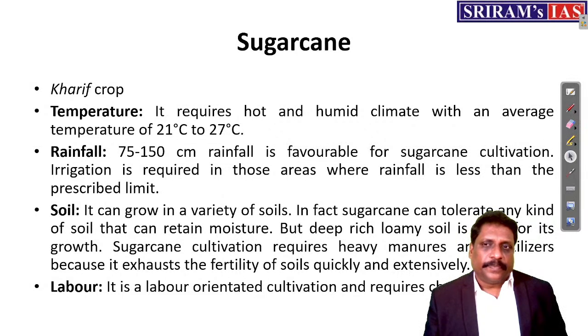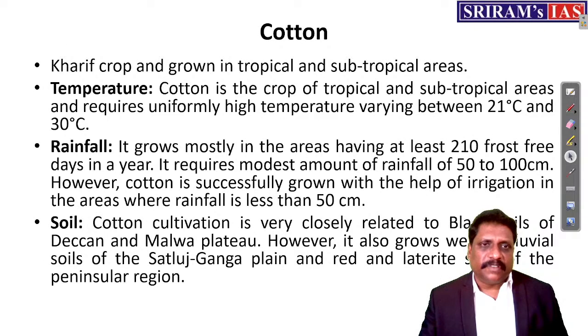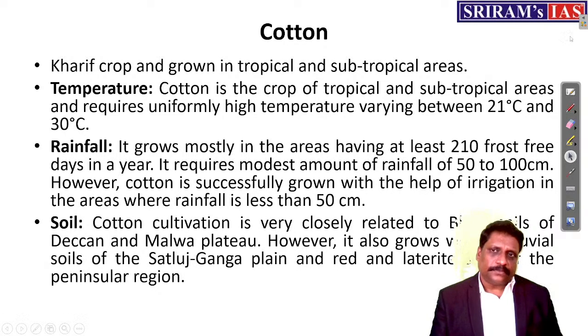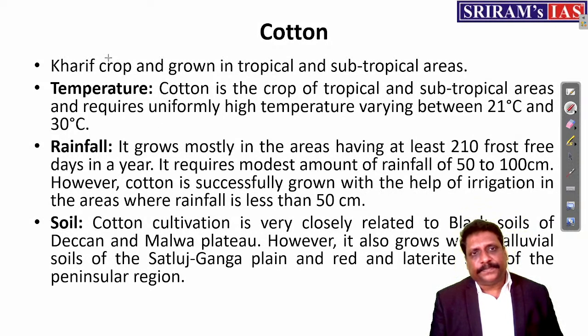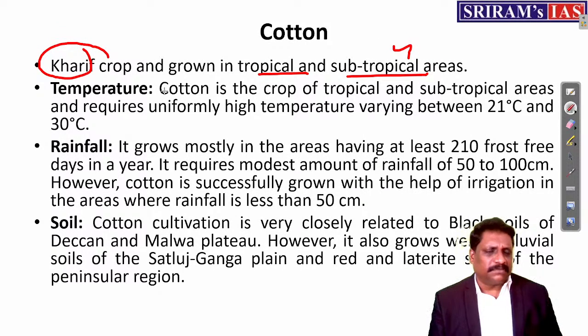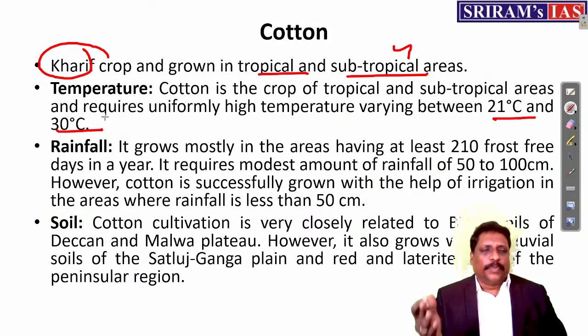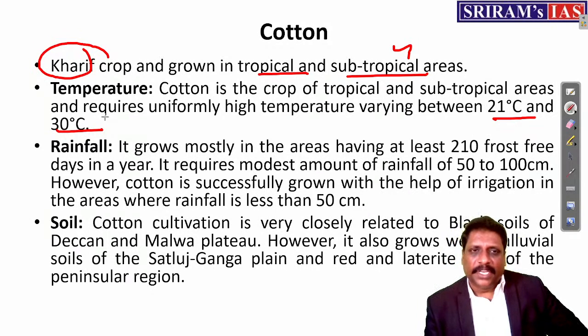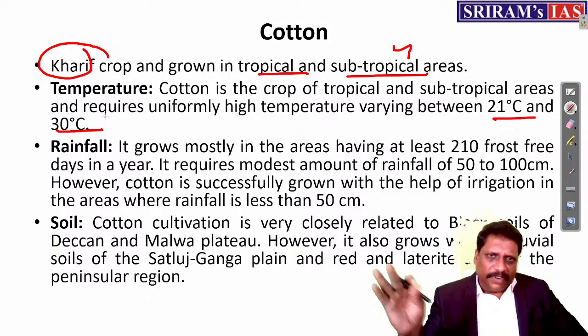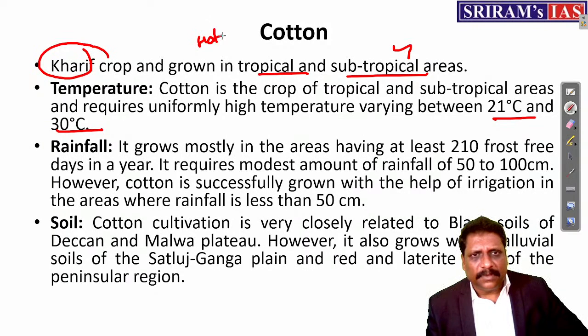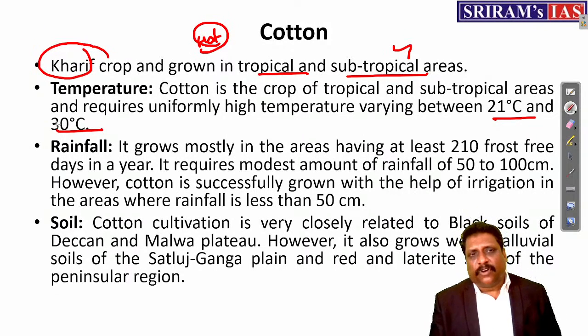Okay, right. Then apart from sugarcane, if I go for cotton, cotton is a Kharif crop grown in tropical and subtropical areas. When I talk about temperature, when I say Kharif, it is hot temperature. In few places we say 22 degrees, few places 23 degrees, few places 21 degrees; forget all that. Remember hot, that should be more than enough. Rainfall: even in a semi-arid region it can grow, as it requires a modest amount of rainfall.